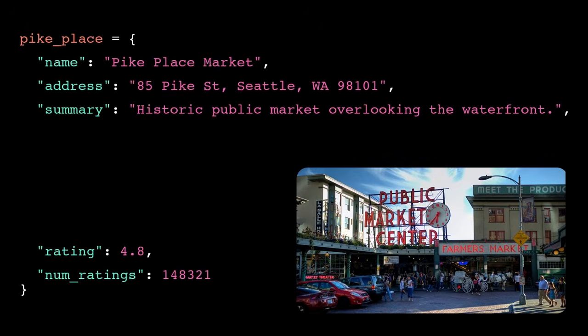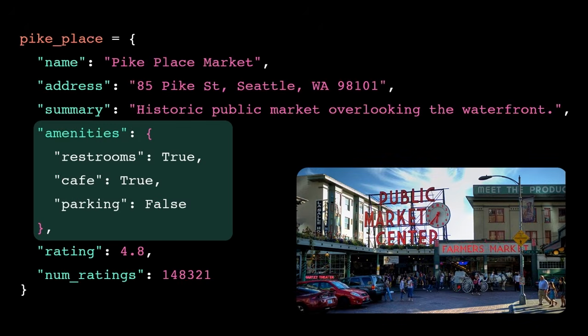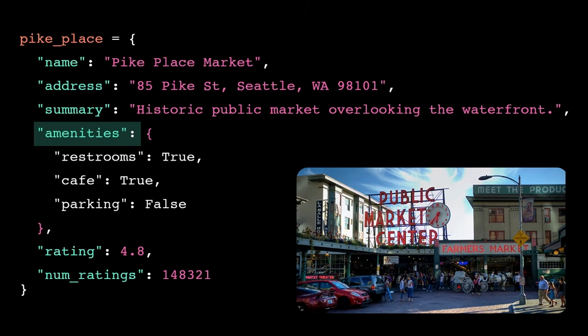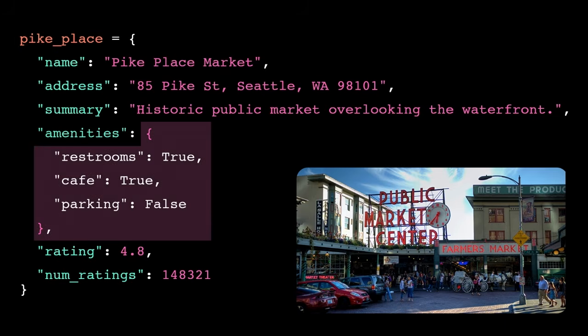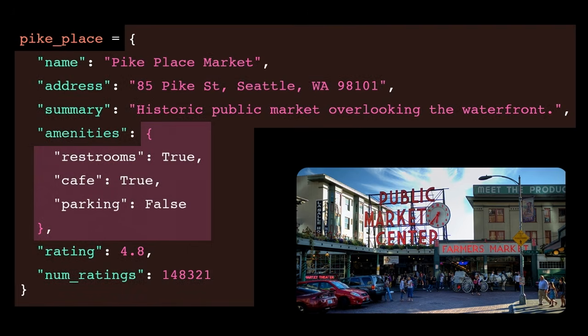What happens if we put a dictionary inside another dictionary? Dictionary values aren't limited to just primitive data types. The dictionary keys need to be immutable, but the values can be dictionaries or lists. We call this nested data because we're nesting one data structure inside of another. But how do we access something that's nested multiple layers deep?